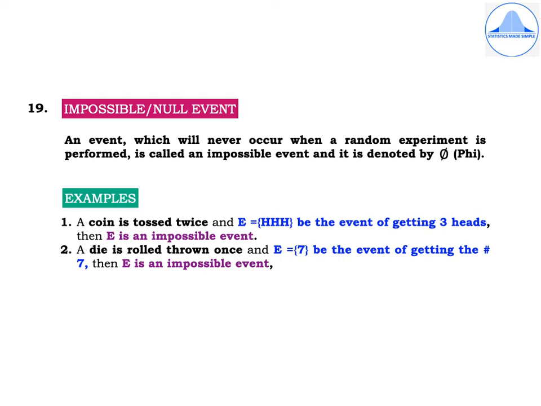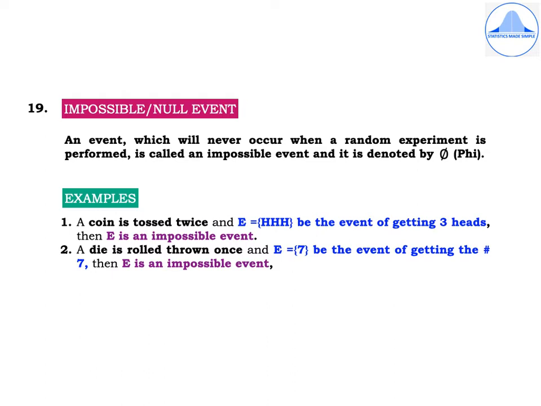We know that when a coin is tossed twice, there will be 4 possible outcomes, which are HH, HT, TH and TT. And let E be equal to {HHH}, which is the event of getting 3 heads. Then E is an impossible event. Why is E an impossible event? Because we can't get 3 heads when a coin is tossed twice.